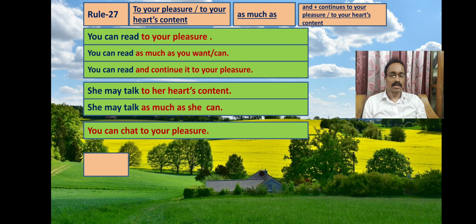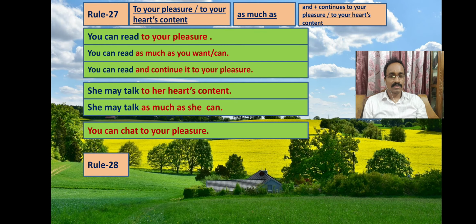Now see another example. This is for you actually. You can chat to your pleasure. If you follow the examples that are given, I think it is much easier for you to do it, and you can write it in the comment box.